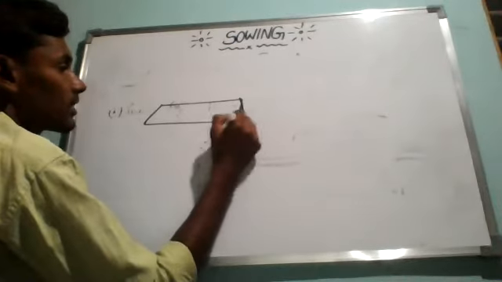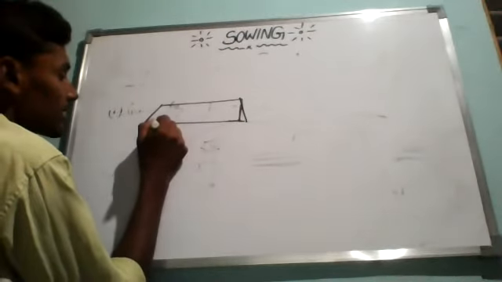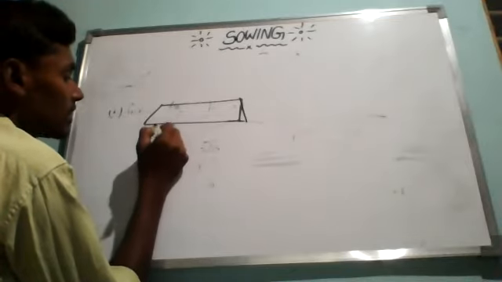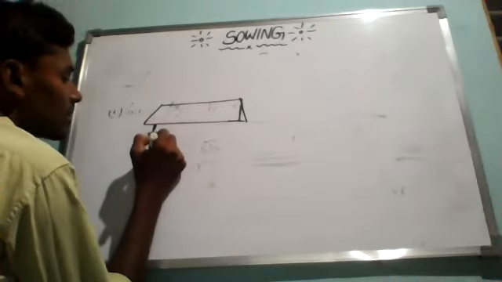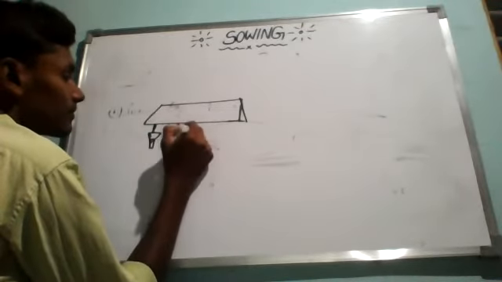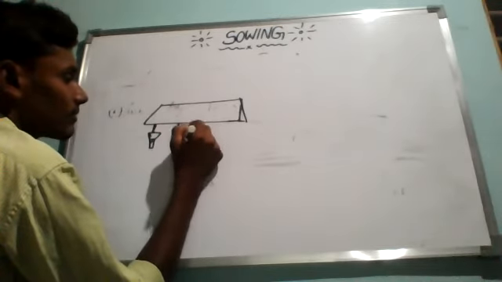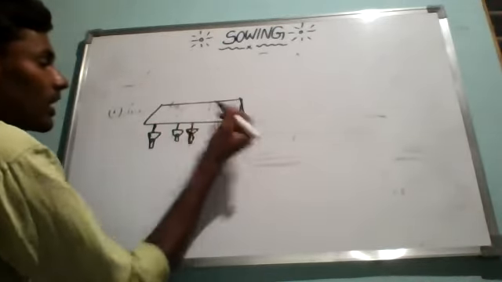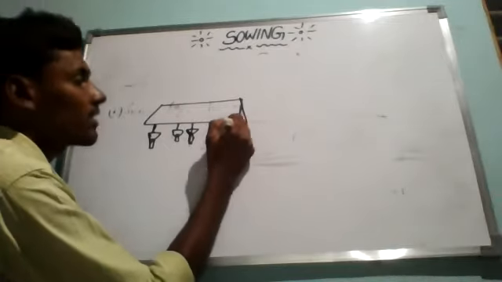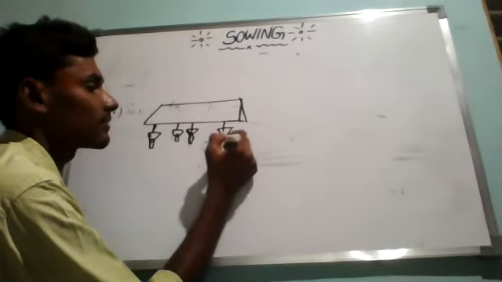It will look like this. Totally it has 5 to 6 seed drills.